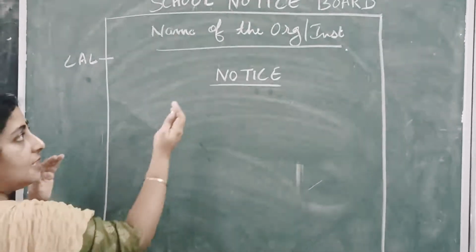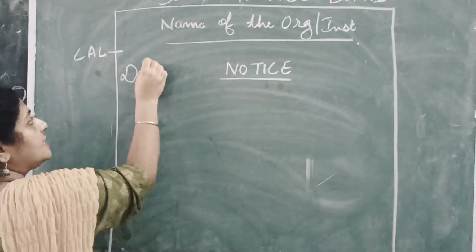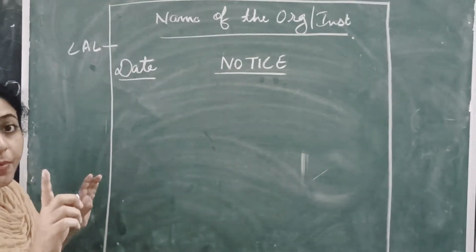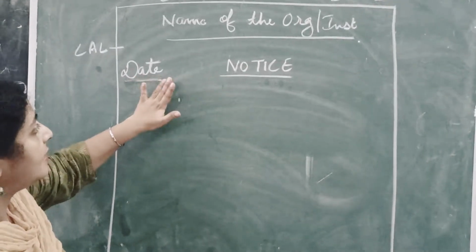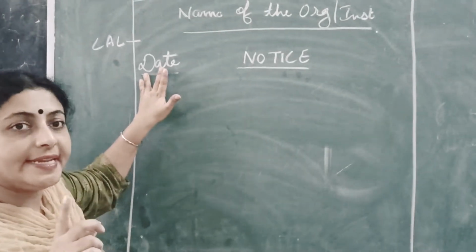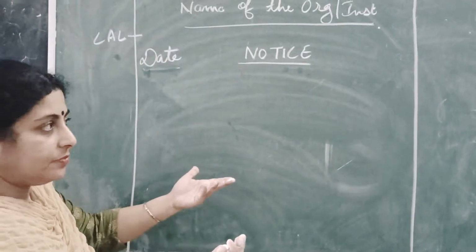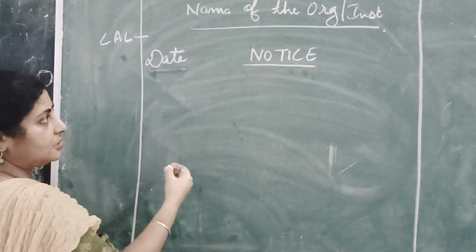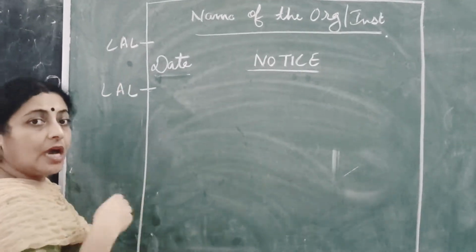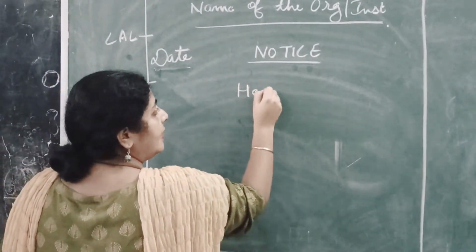Parallel to this, you are going to write here date. You will write here date, but you will not be underlining it. There is a special format of writing the date, which again I will let you know, how we need to write down the date. But let's first of all make the structure of it. Again, after this, I am going to leave a line, and here I am going to mention the heading.